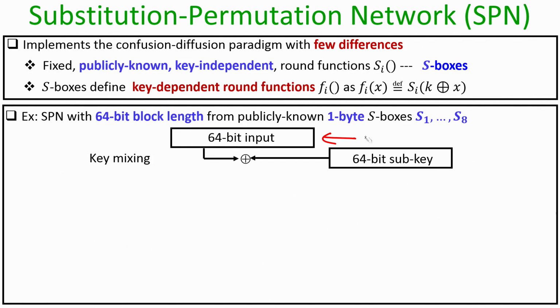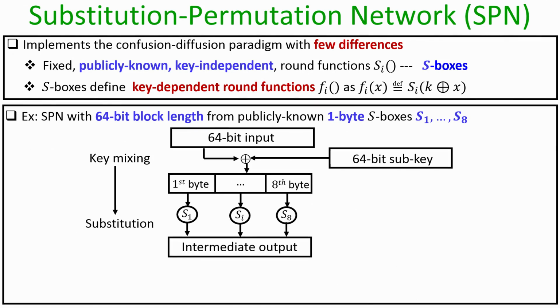The first step in the SPN architecture will be the key mixing step, where we use a 64 bit sub key and mask it with my current x input, and whatever output I obtain, I parse it as a collection of 8 bytes. And now these individual 8 bytes go through the 8 S boxes which are publicly known.